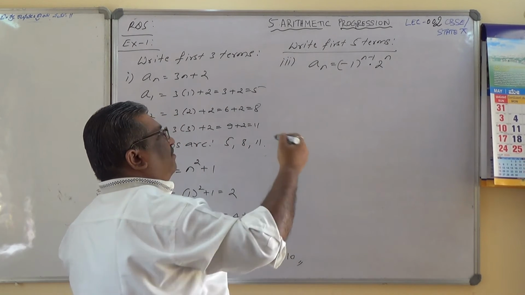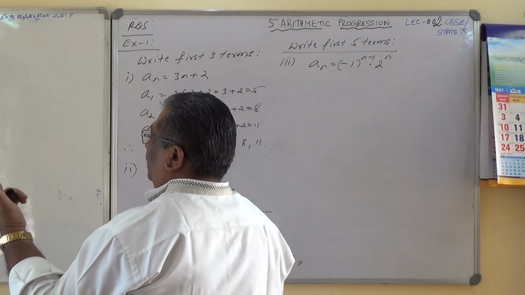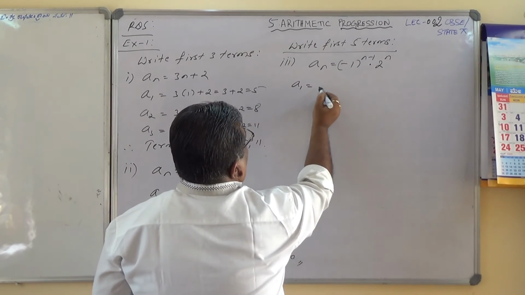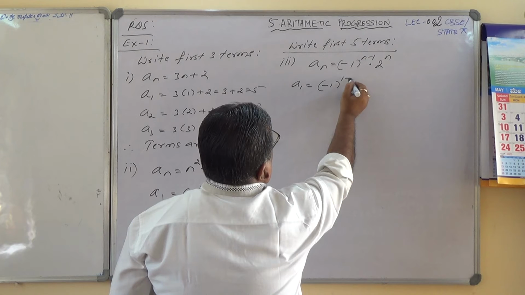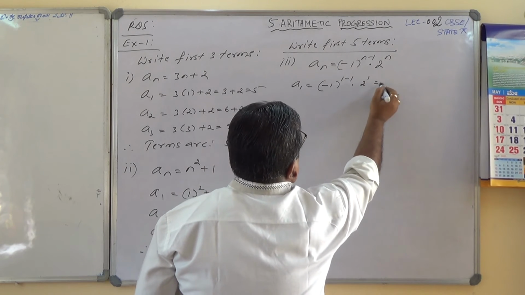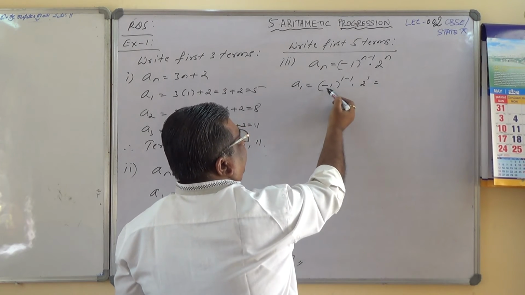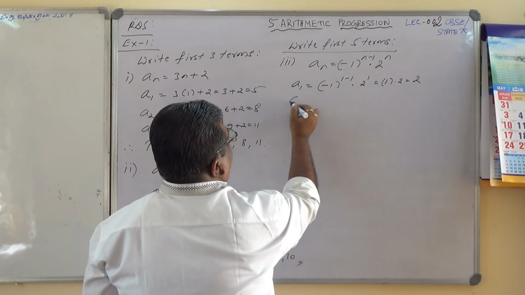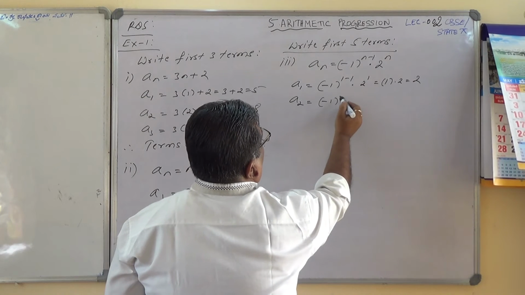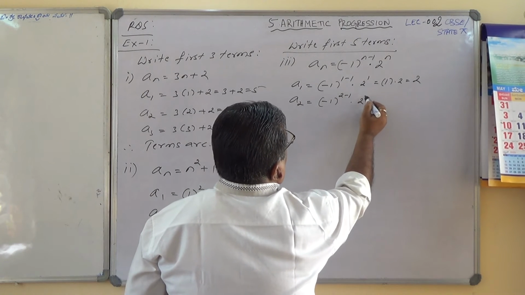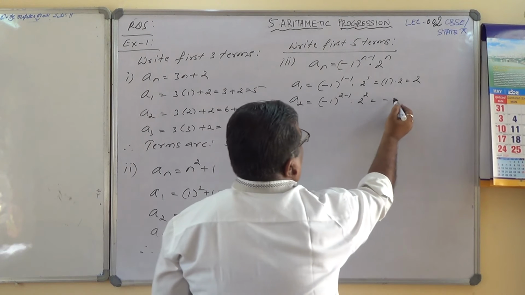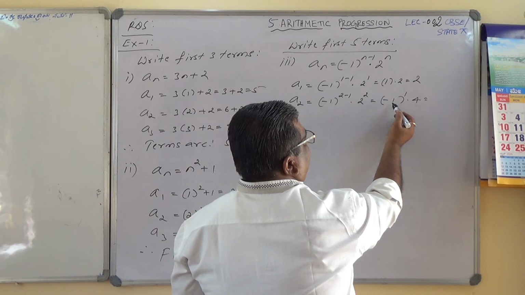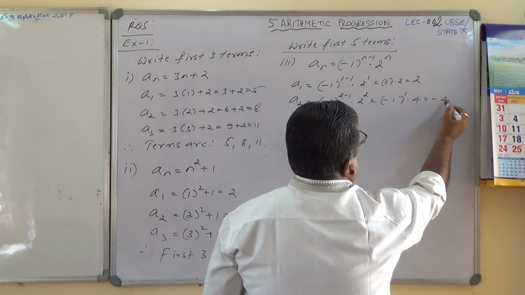So let me find out the first 5 terms of the sequence. Okay, fine. Let's see. First term, A1 equals minus 1 to the power 1 minus 1 into 2 to the power 1, which equals, 1 minus 1 is 0, anything to the power 0 is 1, into 2, which equals 2. Second, A2 equals minus 1 to the power 2 minus 1 into 2 to the power 2, which equals minus 1 to the power 1 into 4, which equals minus 4.